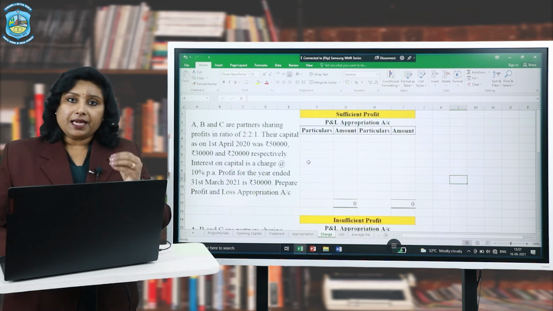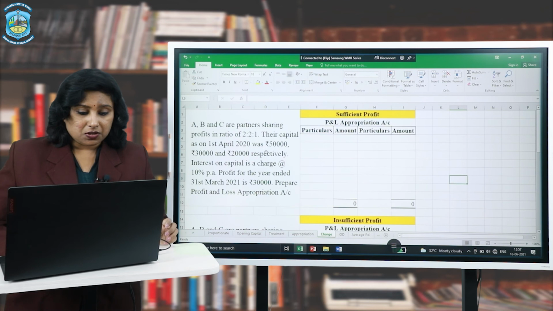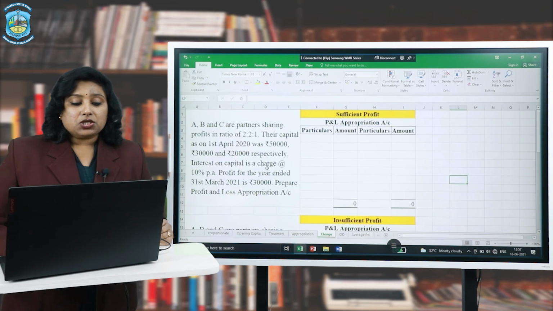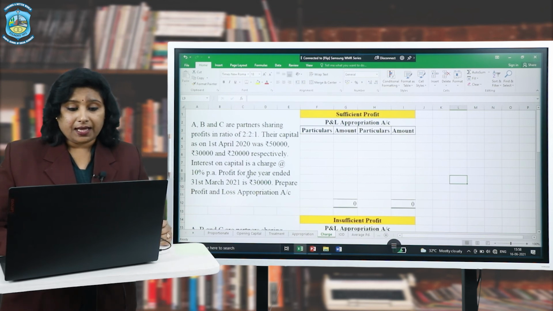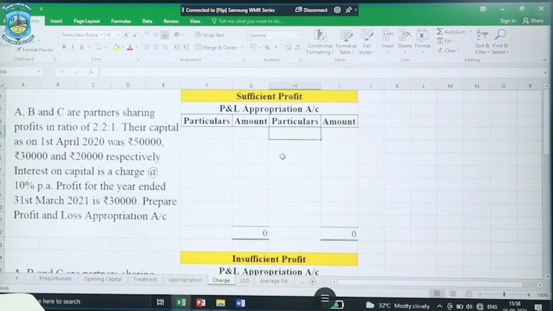Here again, the same profit and loss ratio is there, the same interest on capital rate is there, and the capital contribution is also the same. But one change is there: interest on capital is a charge at the rate of 10% per annum. This clause has been included in the partnership deed. If such is the situation, always give the actual interest on capital to the partners. When net profit is 30,000, this is the sufficient profit case. Why? Because interest on capital is 10,000 and the profit is 30,000. So we have a sufficient amount to be distributed as interest on capital.